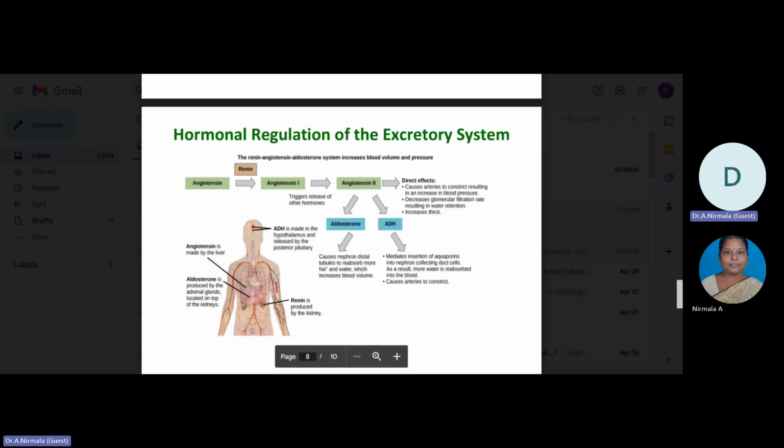Angiotensin II, in addition to being a potent vasoconstrictor, causes increased antidiuretic hormone and increased thirst, both of which help to raise the blood pressure.